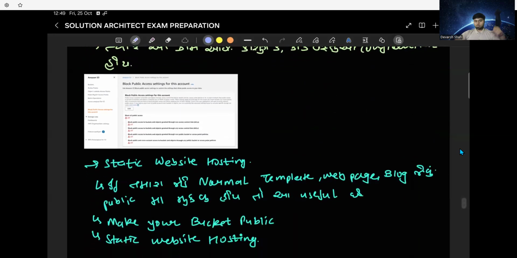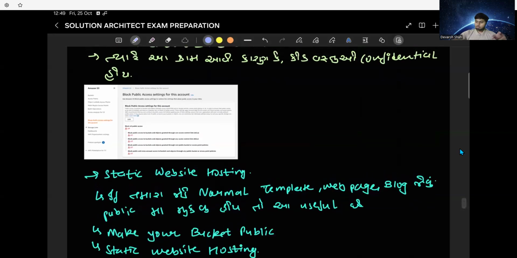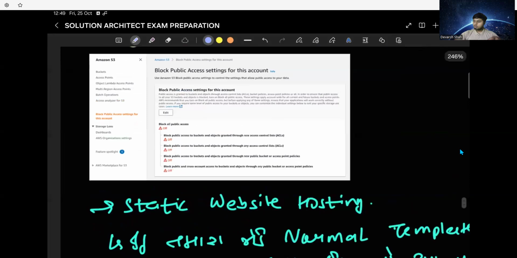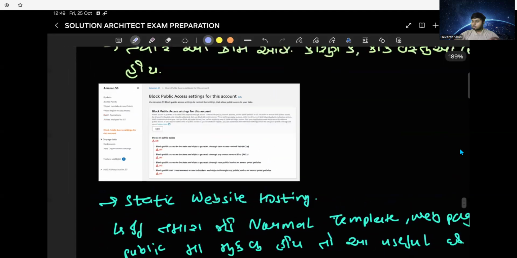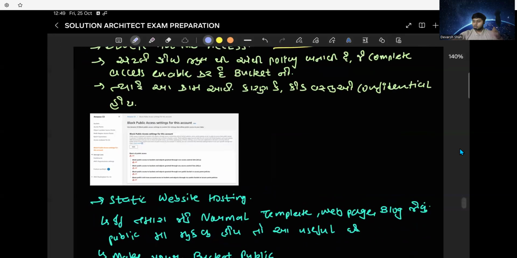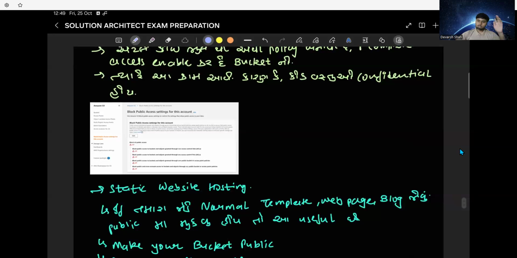Now, talking about the block public access settings, this matters if we are giving our link to someone. You can see all of these settings are off. Basically, that means anyone can access this website or this particular object. For now, we will keep them off and share the website publicly, so the objects we want to keep safe will not be public.